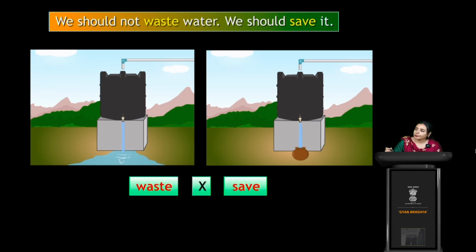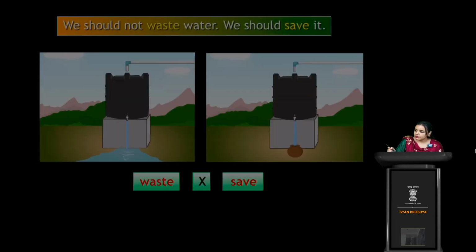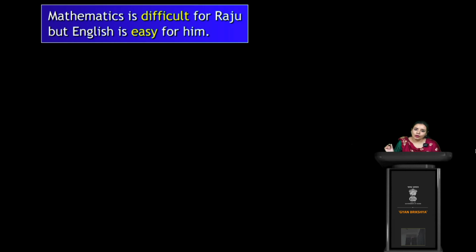We should save. Here also I have used a word called conserve, right? So conserve and save are the same, but here I cannot say conserve your water. The most appropriate word is save, right? So it depends on the sentence construction. So the antonym of waste is save, as we have just now seen.